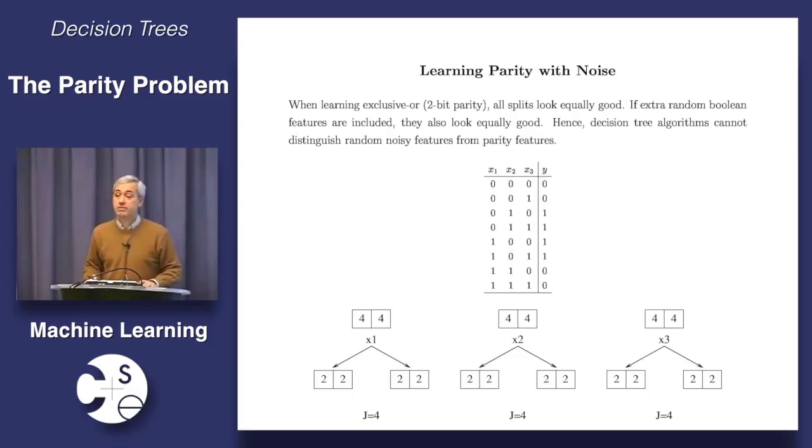Instead of one irrelevant variable, I could have 1,000 irrelevant variables and I still wouldn't be able to pick out x1 and x2 from them. So this is a serious problem. Now, we're going to see something that can handle this problem up to a point, or at least that's better than what we have so far. But at the end of the day, this gets at a very deep problem in machine learning, and there is no magic bullet.